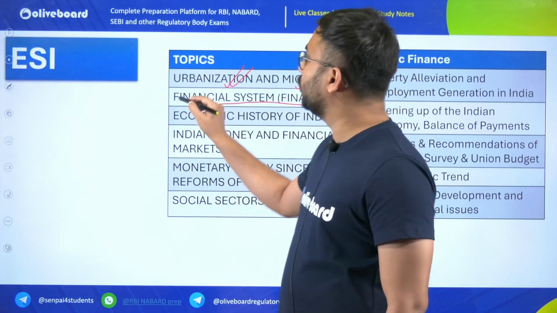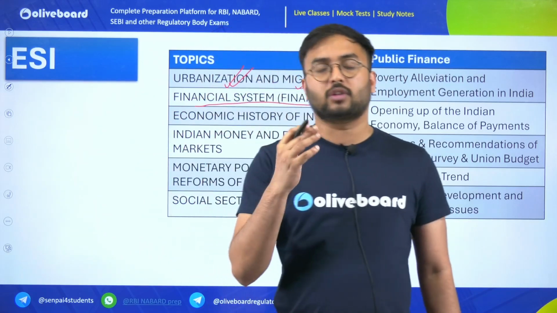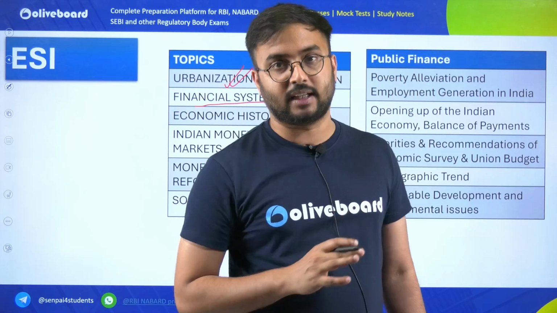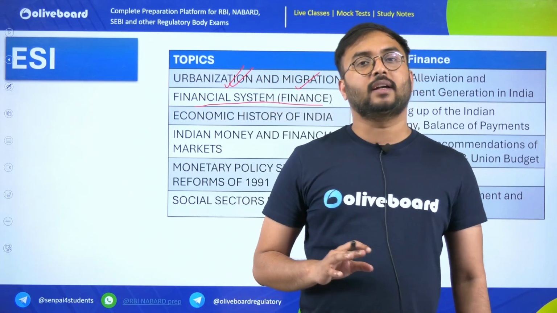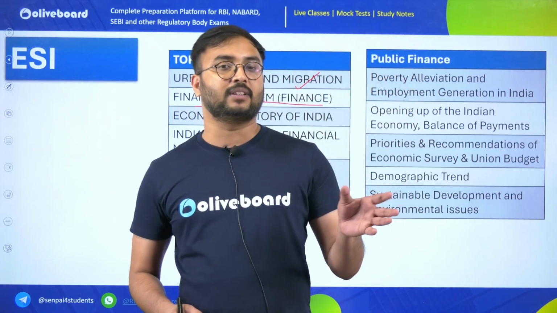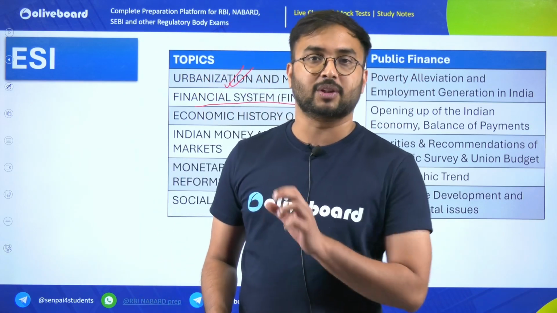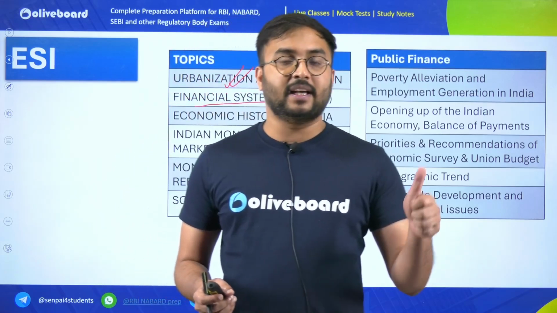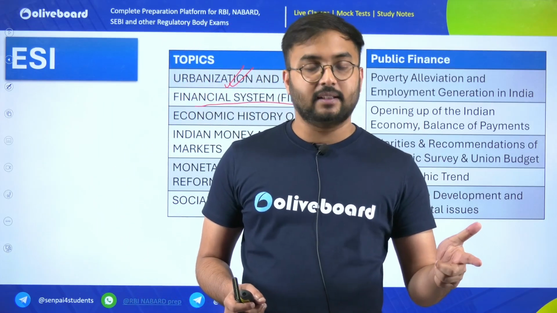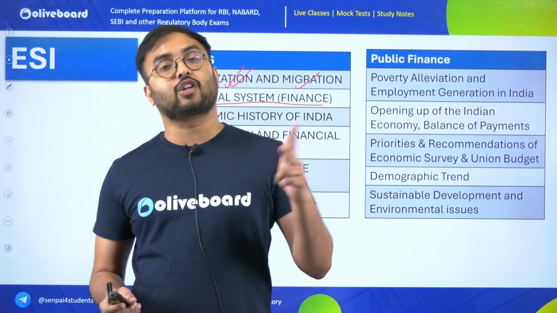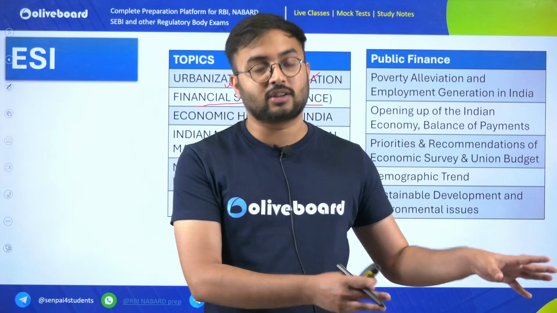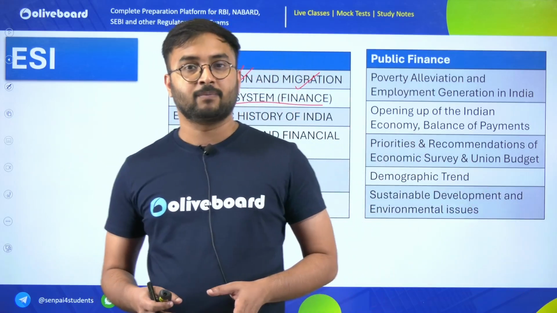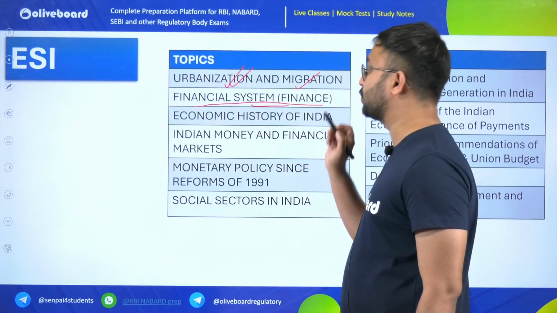Now, from the finance point of view, remember that in ESI some part of finance is associated with agriculture. It may be about how institutional credit capacity is very important for farmers, how the debt trap exists, how credit unavailability is there, and how the informal credit structure still exists in rural areas. So what should be provided as a solution? That comes in this finance part.